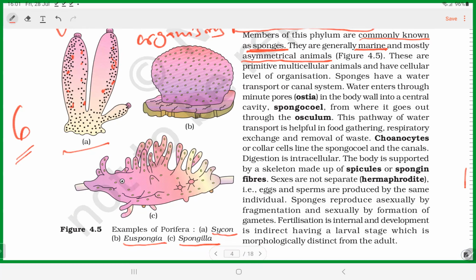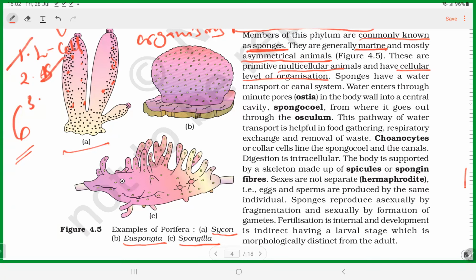And we already saw one more important thing, the levels of organization. They show only the cellular level of organization. They are multicellular, but they have only the cellular level of organization. Okay, 6 characters, let us fit in. So they show only cellular level of organization. Second is symmetry. They are asymmetrical.